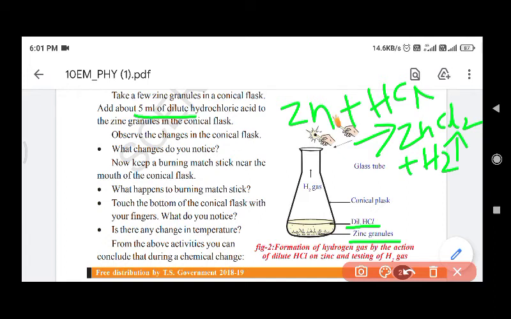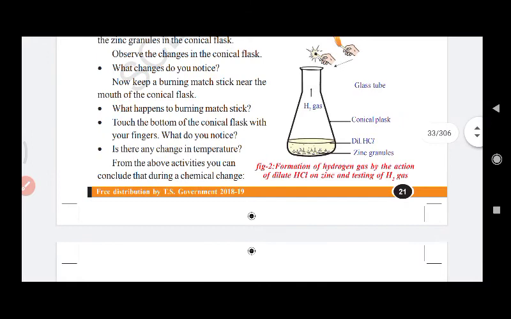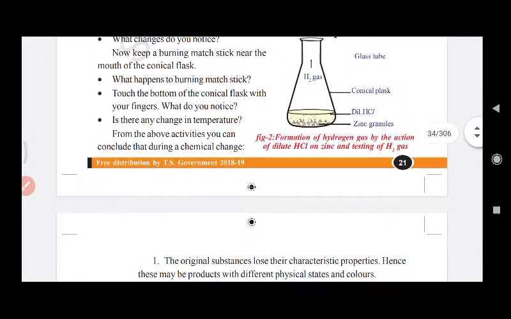So how do we know whether the evolved gas is hydrogen or not? Look here at the burning matchstick. We have to keep the burning matchstick near the mouth of the conical flask. When the burning matchstick is kept near the mouth of the conical flask, it will be put off with a pop sound. With which sound? With a pop sound. That indicates the evolved gas is which gas? Hydrogen gas.